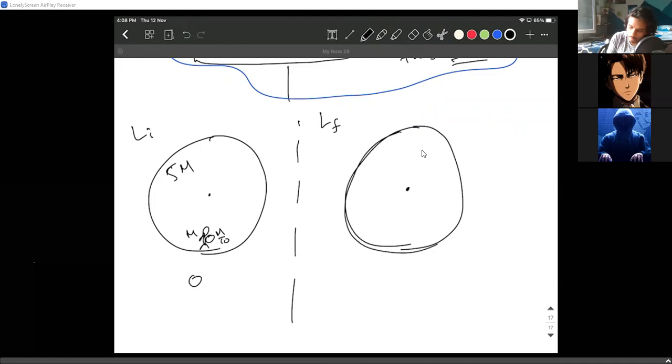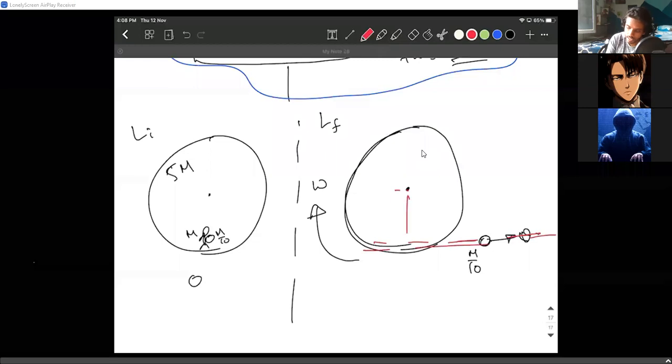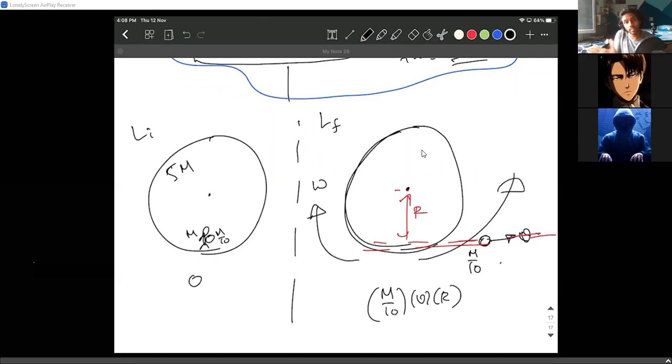guys. The body m by 10 flew with a velocity v, and the disk recoiled backwards with an angular velocity omega. When I'm writing the angular momentum, clearly watch. From the axis, if I extend mv, this is the perpendicular distance. So for the particle, angular momentum is mvr, m by 10 into v into perpendicular distance r. The direction of the angular momentum is out of the paper.